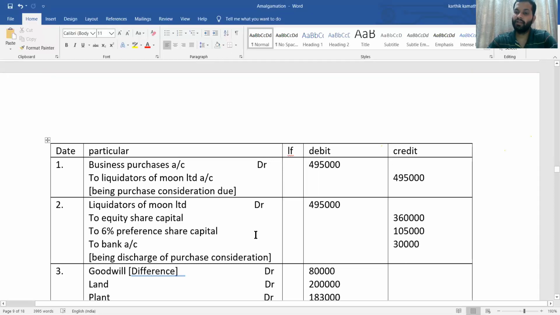Then we have given preference shares at premium. So 6% preference share capital, that is 1,05,000. Mode of payment basically we are going to write in second journal entry. And remaining 30,000 we have paid in cash. So this is how you are going to pass the journal entry in the books of purchasing company.